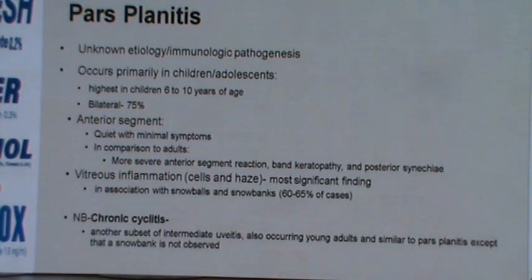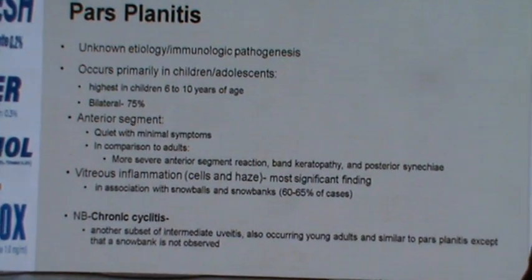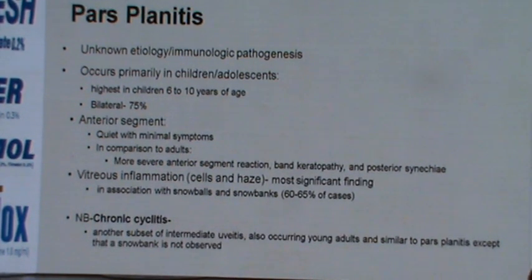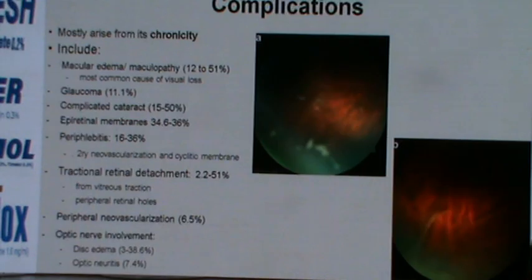Its most cardinal symptom, as in all cases of intermediate uveitis, is vitreous inflammation. And in 65% of cases, it's associated with snowballs and snowbanks. In order to make things a little bit more complex, we can term it chronic cyclitis if there are no snowballs or snowbanks. However, if it's just idiopathic intermediate uveitis or vitritis, it's usually termed pars planitis.